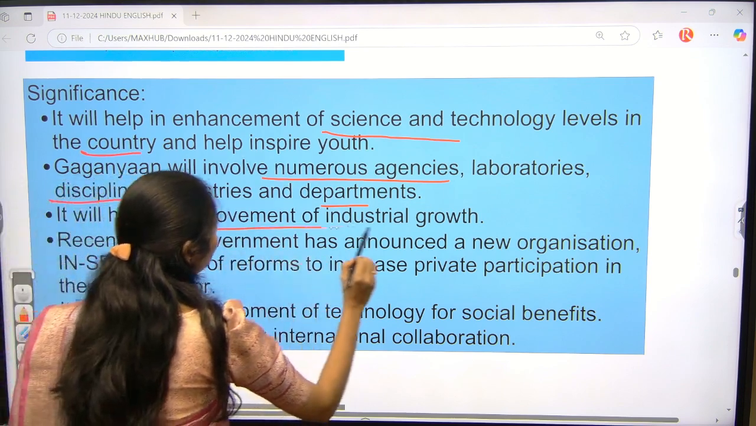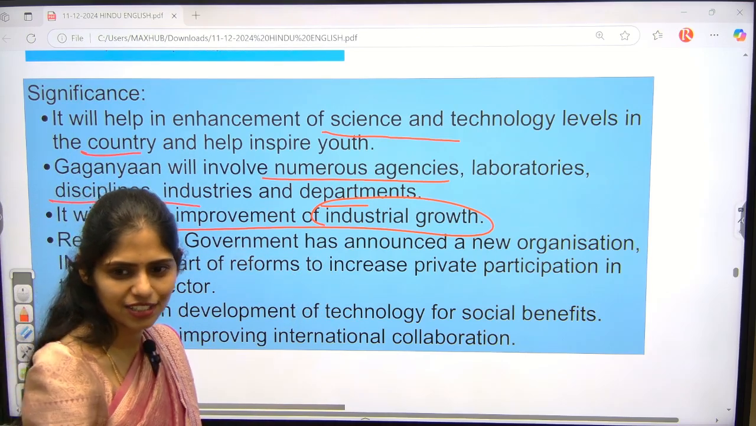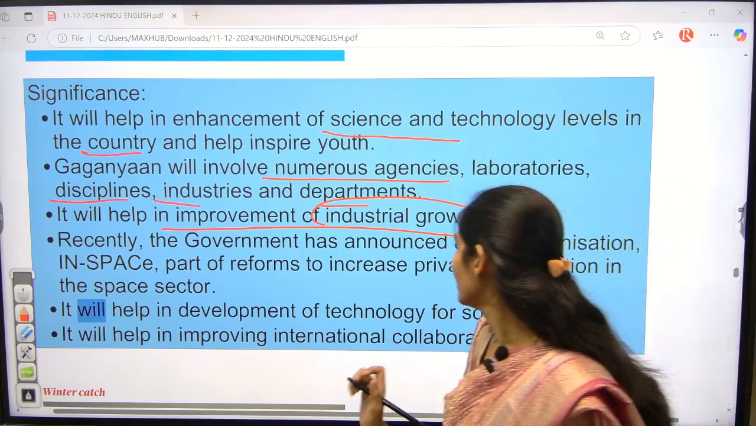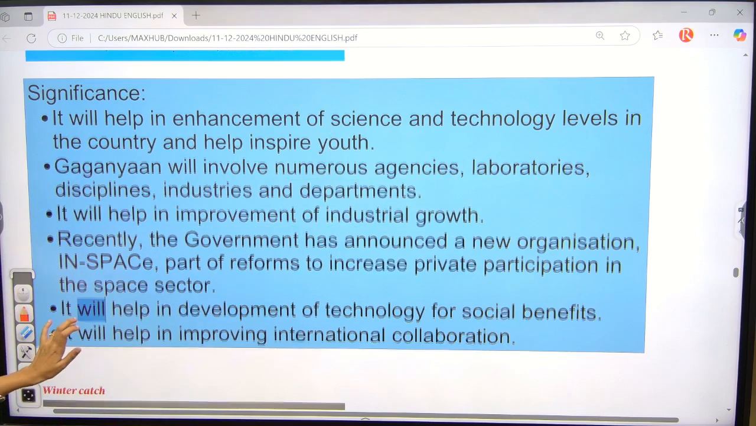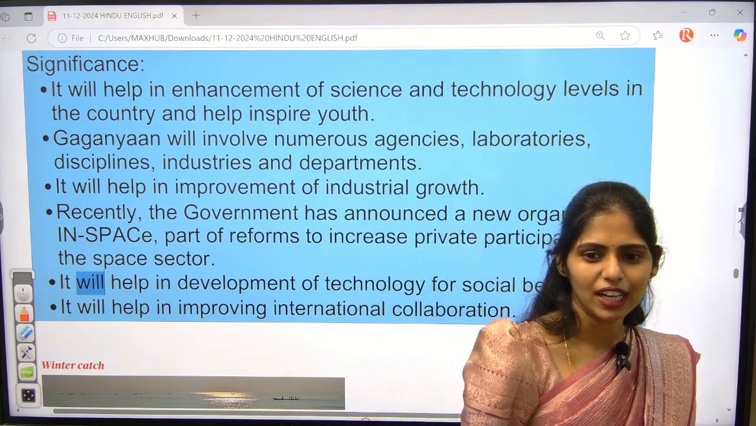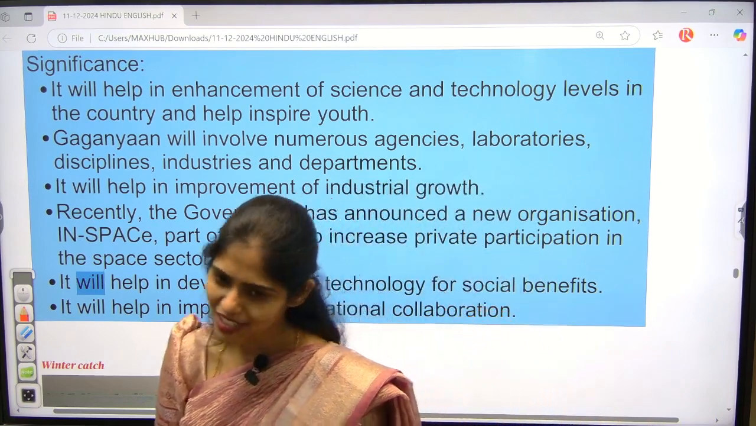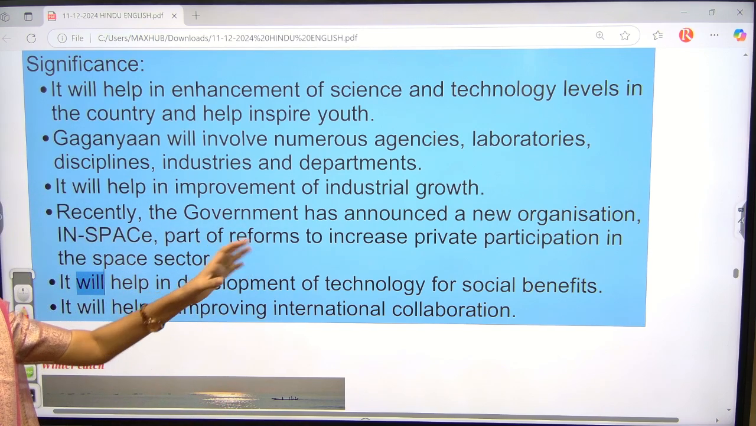And next one is it will be helpful for industrial growth. So we can go for indigenization of our space technology, right? We can improve our space technology in our country. And next, we can decrease our space imports so that we can save our forex reserves. Next, we can also increase private participation. Can you tell me any other private sector launch which happened in the recent past? Skyroot. Next. Vikram. Yeah, those are private participation.